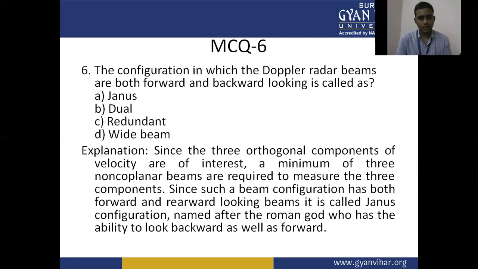Question number 6: The configuration in which the Doppler radar beams are both forward and backward looking is called as A, Janus, B, Dual, C, Redundant, and D, Wide beam.